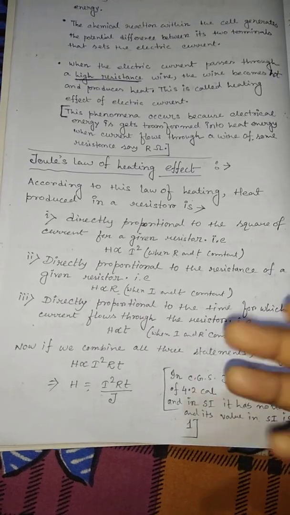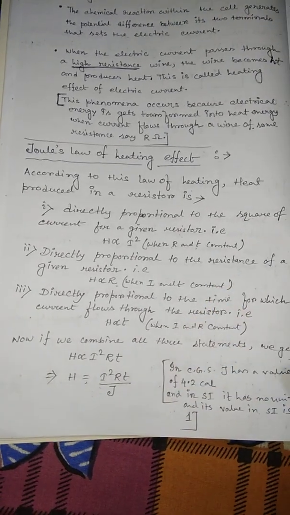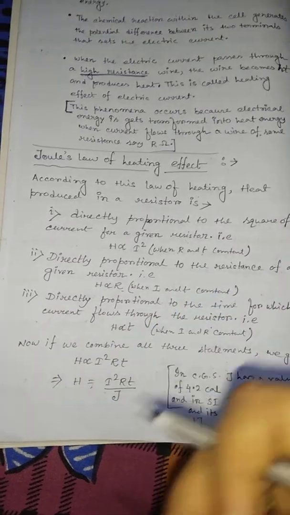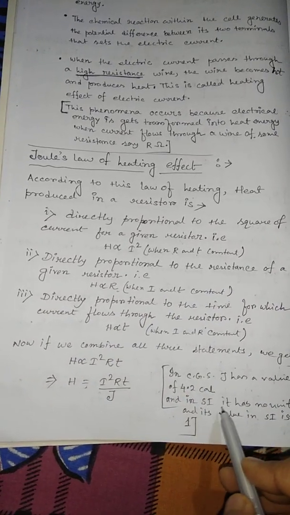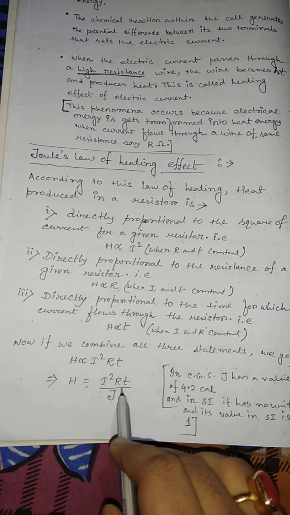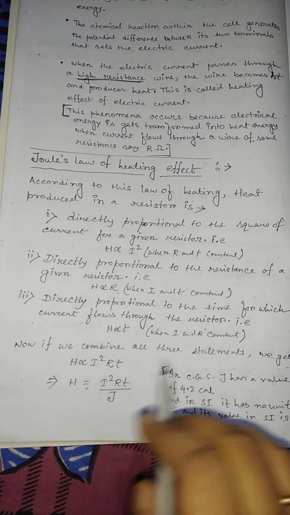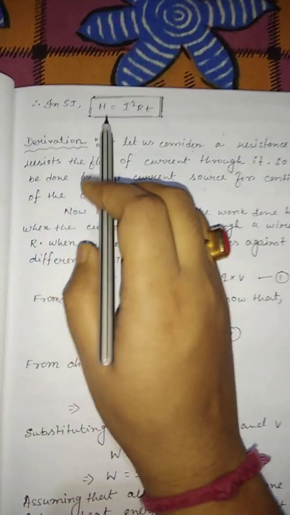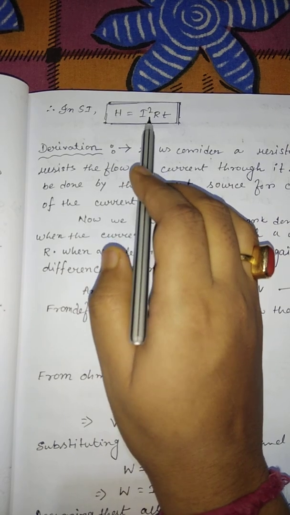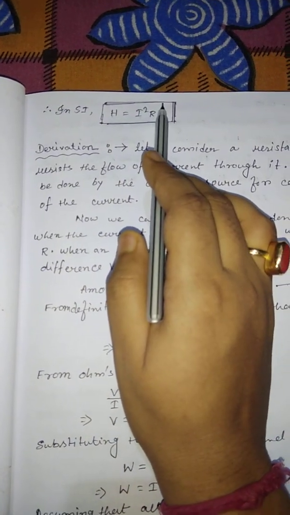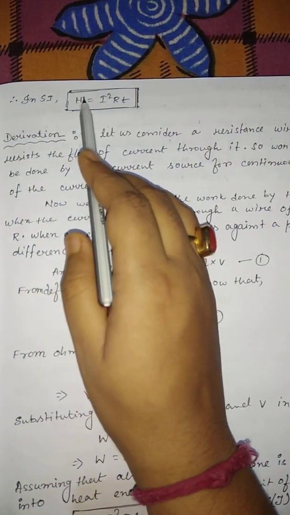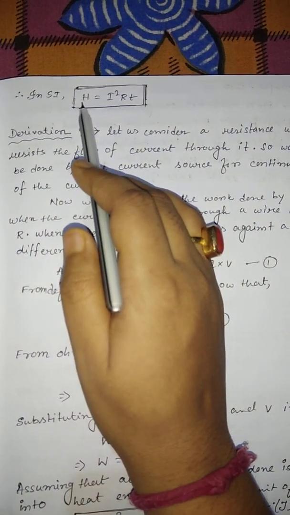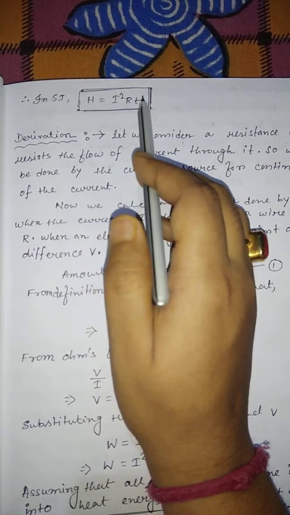But in SI it has no unit and its value is 1. Most of the time we use the SI unit when we solve numericals, so we consider mostly that SI unit. In SI the value of J is 1 and it has no unit. So in SI we can write the equation H equals I square R into T. According to Joule's law, this is the equation of Joule's law of heating effect: H is equal to I square R into T.